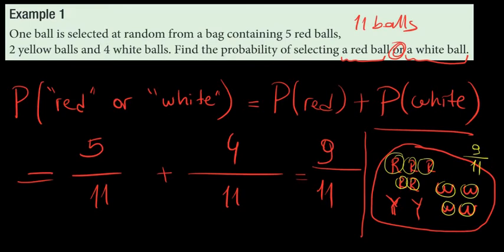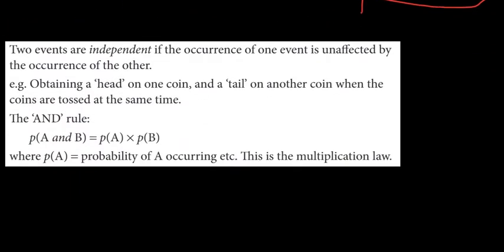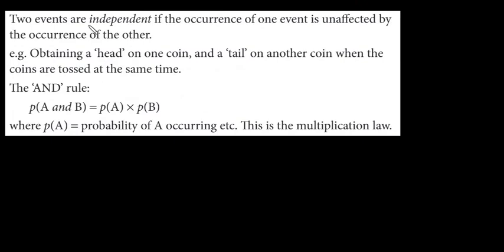So the next one, please, if you have a question, stop me and ask your question. The next one, independent events. If two events are independent, that means they cannot affect each other. They don't affect each other. The occurrence of one event is unaffected by the occurrence of the other.